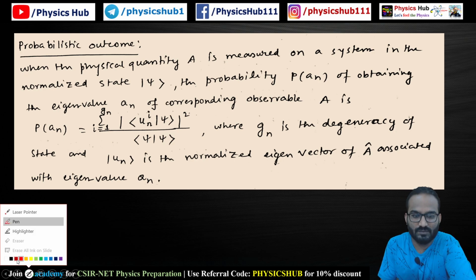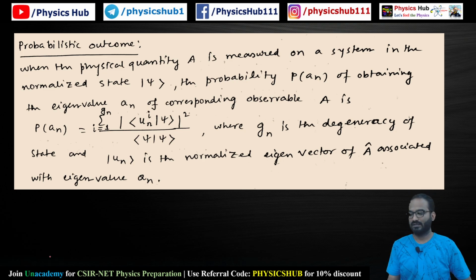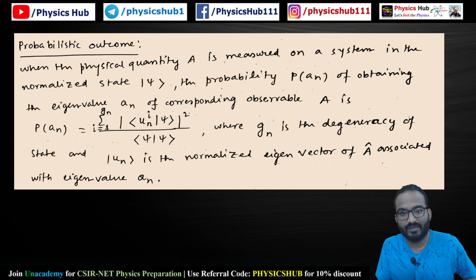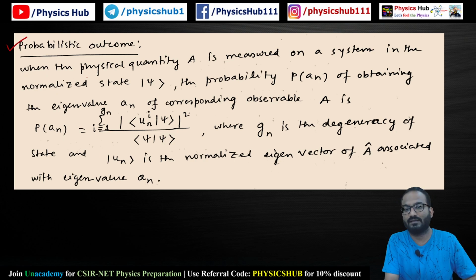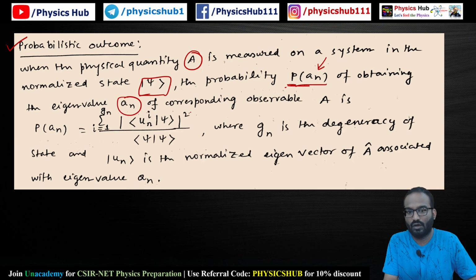So basically the problem we're going to do will require the concept of a quantum mechanical postulate. This is one of the postulates, and the title of this postulate is probabilistic outcome. It says that when the physical quantity A is measured on a system in the normalized state psi, the probability P(an) of obtaining the eigenvalue an of the corresponding observable A is given by this.